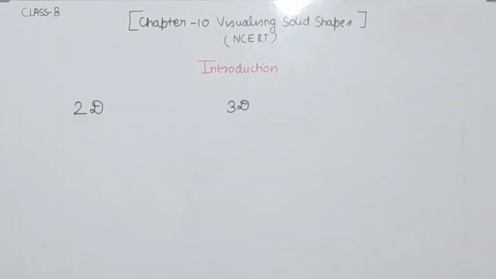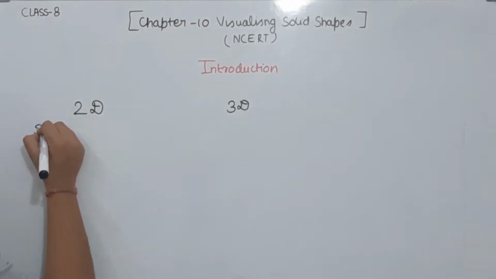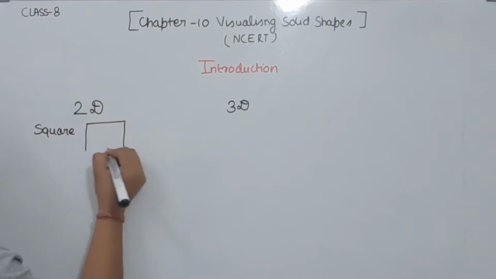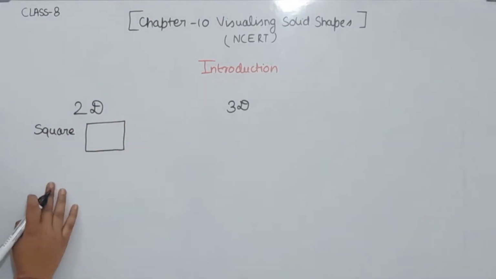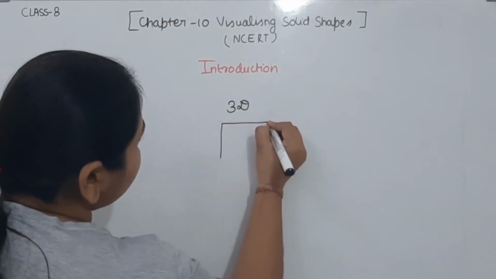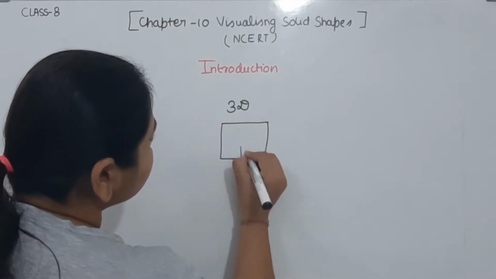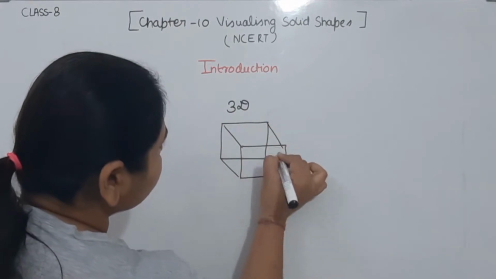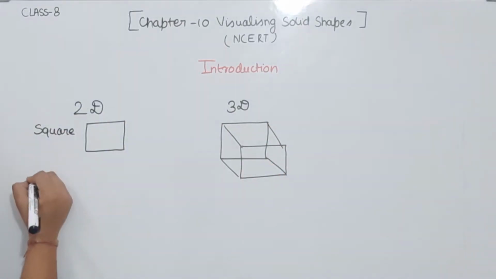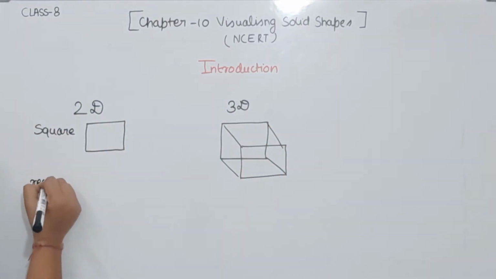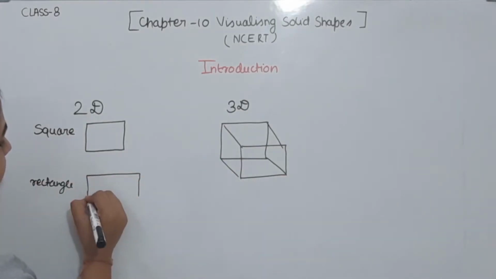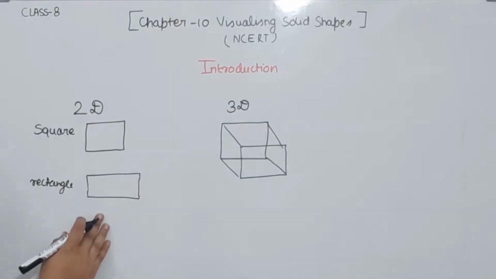Now first of all I am going to take a shape, the square. So this is the square and this is the 2D shape. Now the 3D shape of the square will be the cube. This one. Now comes to another one. We are going to take the rectangle. This is the rectangle, a 2D shape, that is the plane shape.